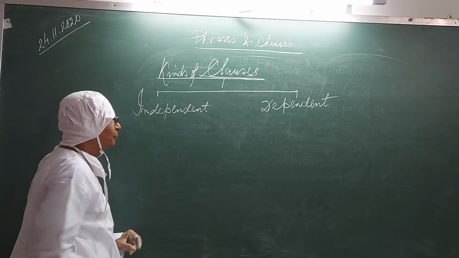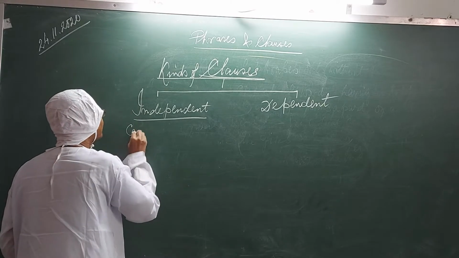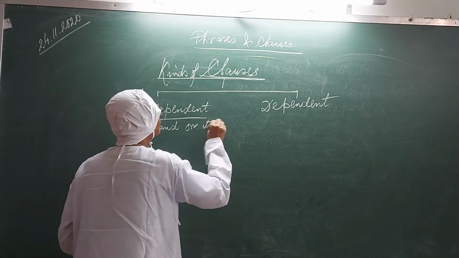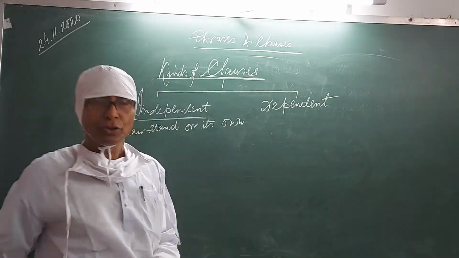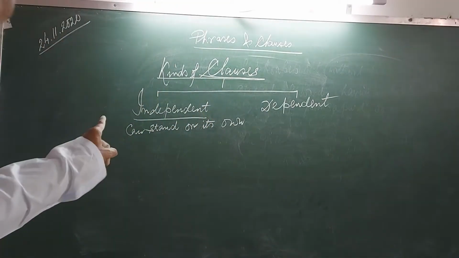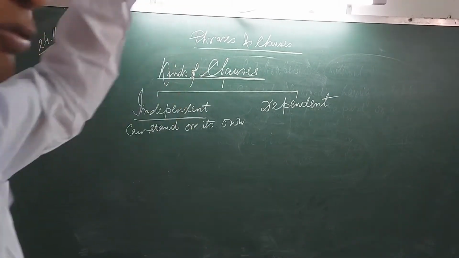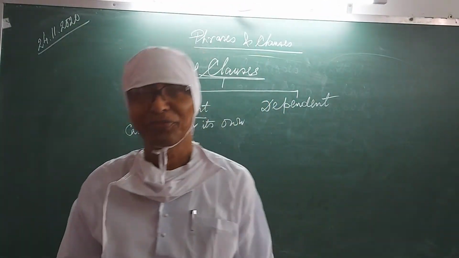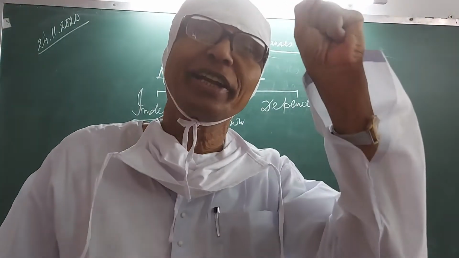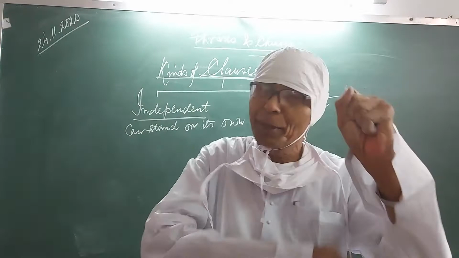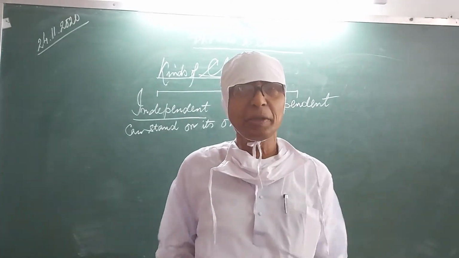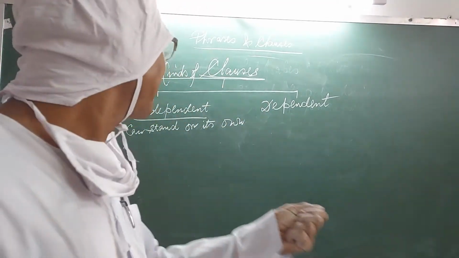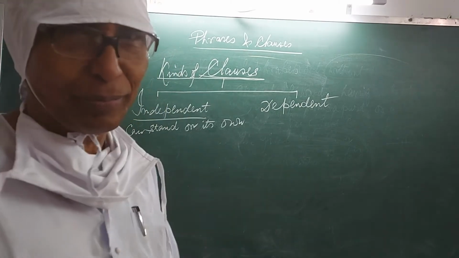What is an independent clause? The clause that can stand on its own without anybody's help is called an independent clause. He is independent, so he does not depend upon anybody. That is why it can stand on its own.